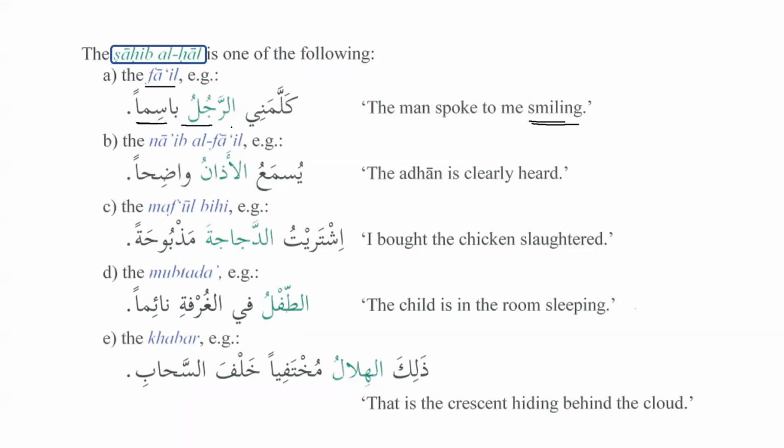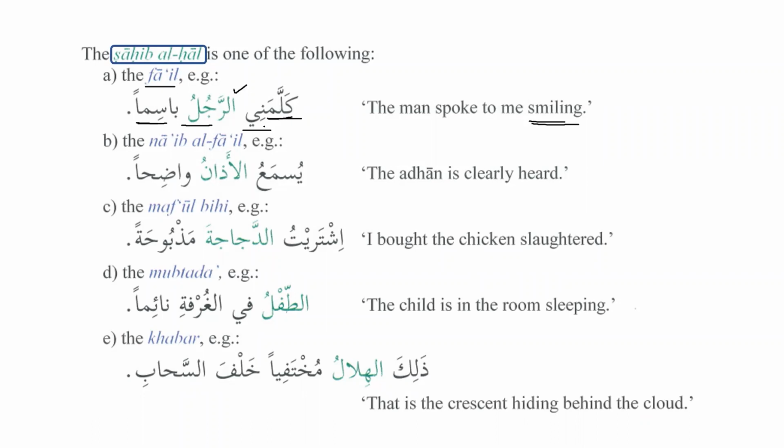So we can see that ar-rajulu is the doer of the action, as we know that kallama yukallimu takliman, this is the verb. And the ya of the first person is the receiver of the action, that is mansub, and that is maf'ul bihi, and ar-rajulu is the fa'il.